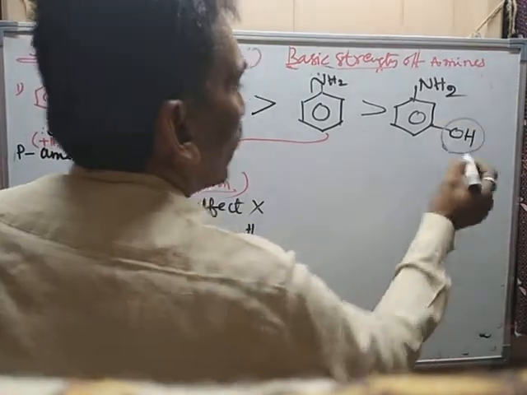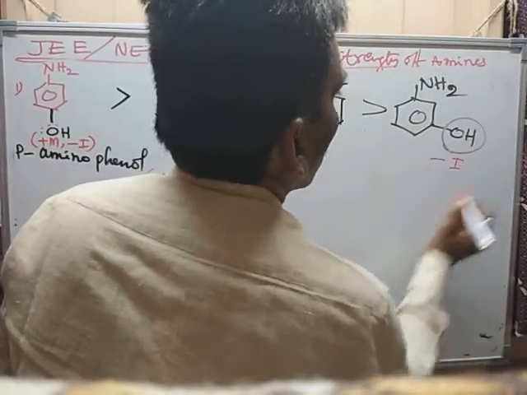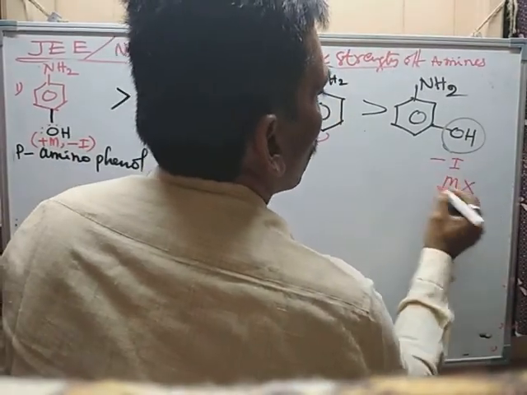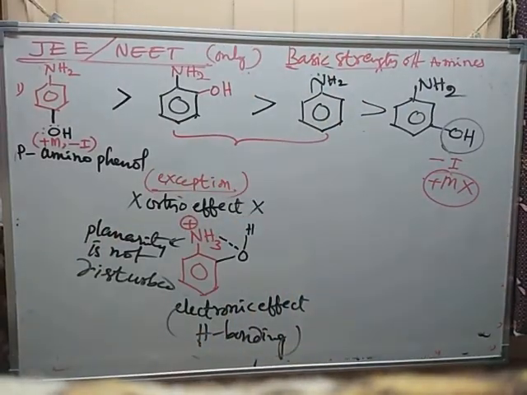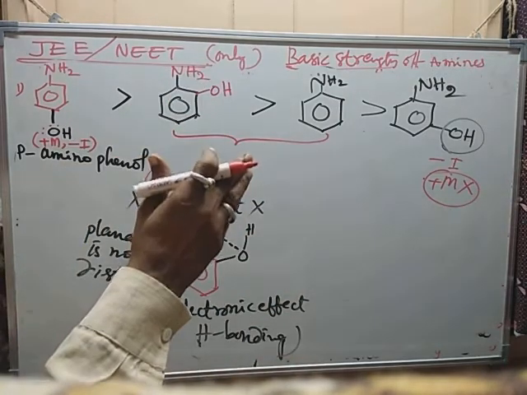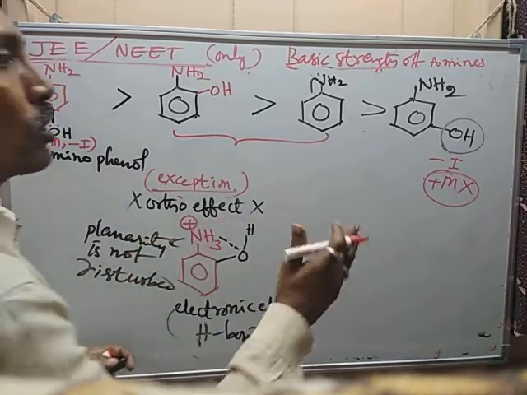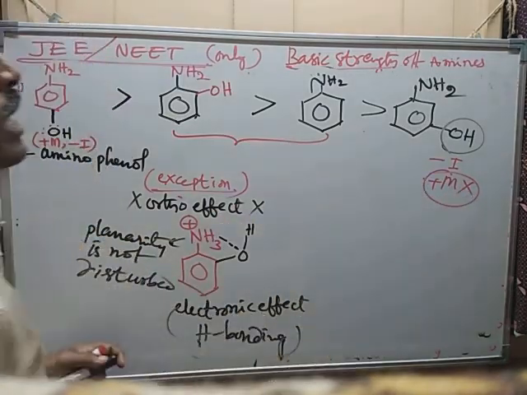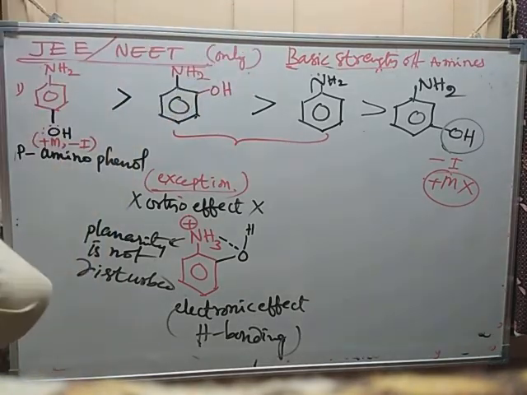And here this OH exerts which effect? Only minus I effect. M effect is not operating at meta position, mesomeric effect, and in case of methyl anilines, inductive and hyperconjugation effects are not operating, they are not giving equivalent resonance structures with respect to NH2 group.